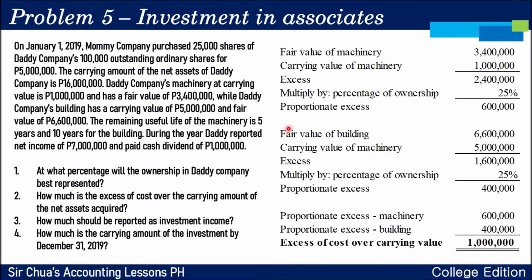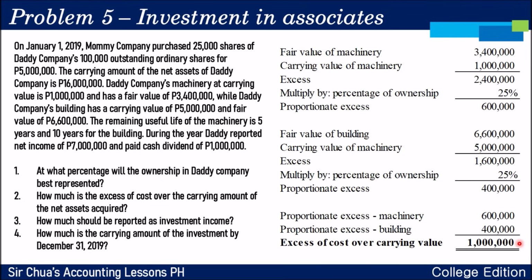Same case with the building, which is 6,600,000. Compare it with the carrying value of 5 million, there is an excess of 1,600,000. Get the 25% and the proportionate excess for the building is 400,000. Pag add-in nyo po si 600,000 and 400,000,